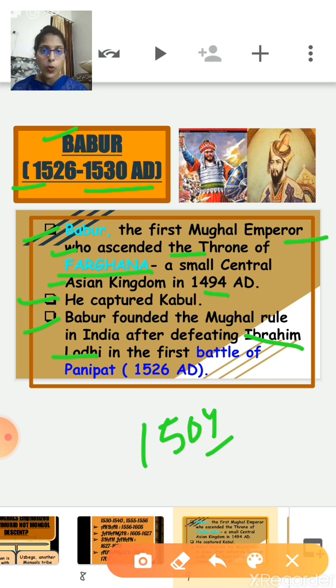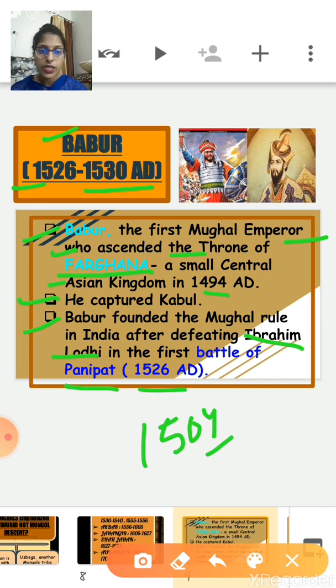Do you remember who Ibrahim Lodi was, children? In the previous chapter, the third chapter of history, we talked about the Delhi Sultanate. Ibrahim Lodi was the last ruler of the Lodi dynasty. When Babur invaded India, he fought with Ibrahim Lodi and defeated him in the first battle of Panipat.